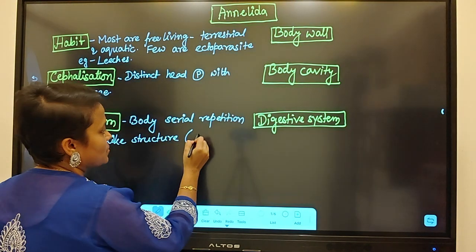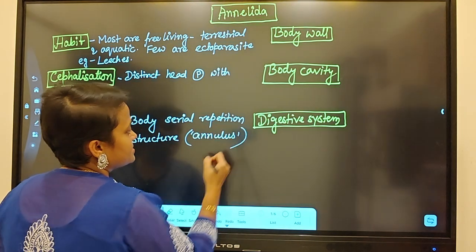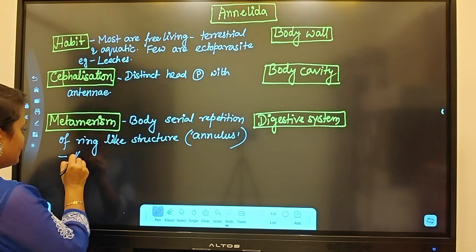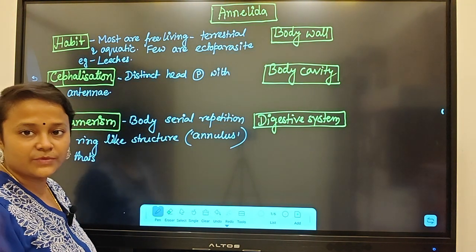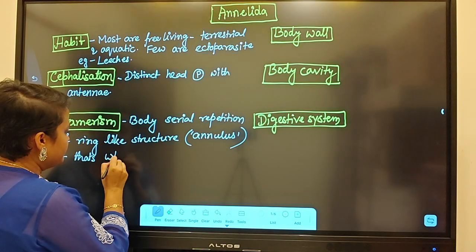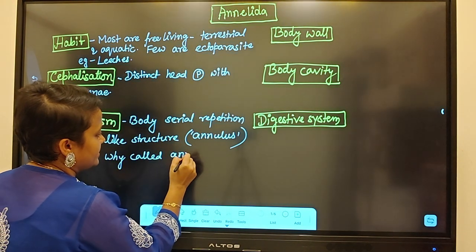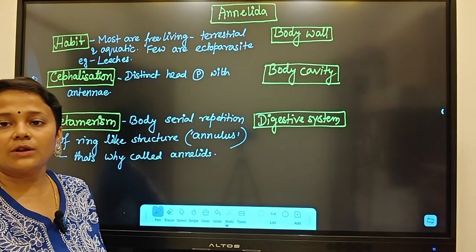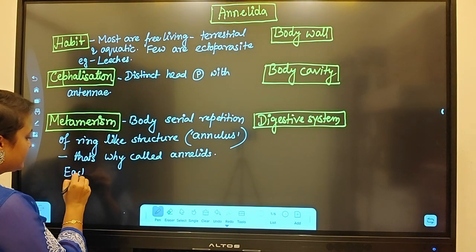In Greek, it is called annulus. That's why they are called annelids. I will write it here because an assertion-reasoning question may come from this. And each repeat is called a metamere.